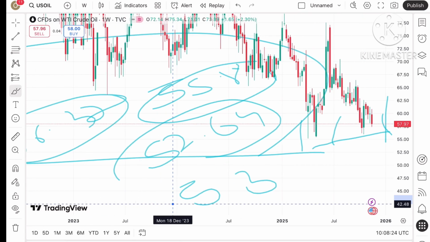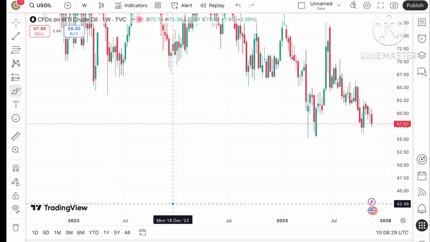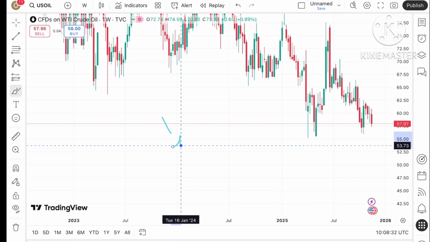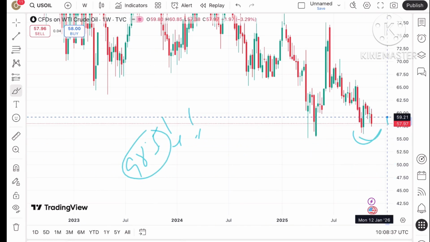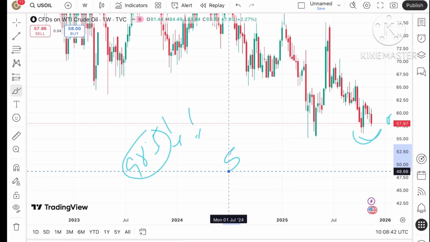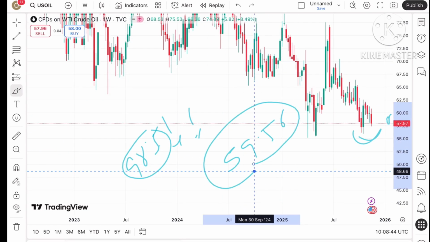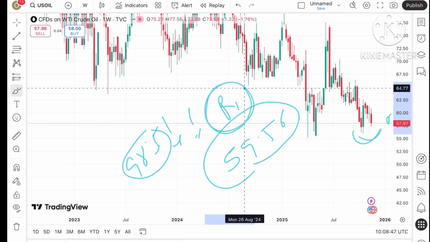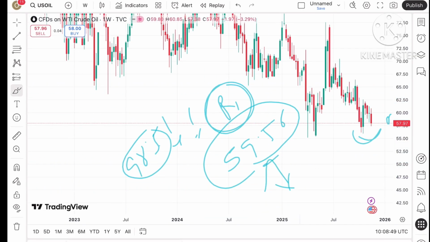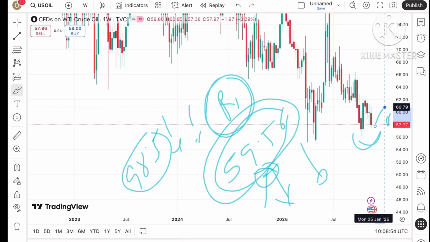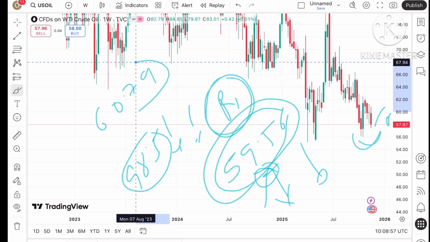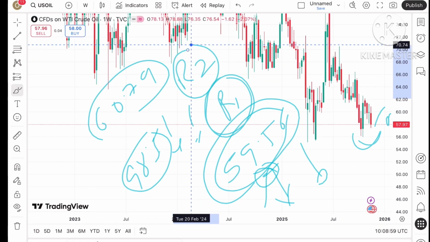Okay, now if the price starts coming upside, as I've already explained to you, the market is uncertain. Suppose the dollar index starts coming down below a level of 98.5, as I've shown you in the chart, and the price starts rising, then the next resistance we can see directly at a level of 59.56. Okay, this is resistance one, and if the price bounces back from that level, we can see it can come down again. But if it starts rising above this level, then we can see it can move towards 60.79. So keep this 60.79 as a strong resistance.